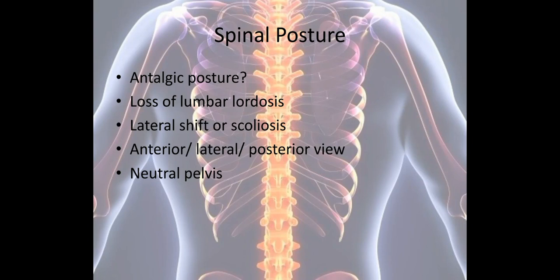Next is the neutral pelvis. We have to note whether the neutral pelvis is there or not. When the patient is standing in the normal anatomical position during observation, we have to note whether the pelvis is in neutral position or not. If it is not in neutral position, then we check whether the patient is able to achieve the neutral pelvis position or not. Suppose the pelvis position is not normal, then if we ask the patient to change some faulty pattern, whether the patient is able to do it or not.